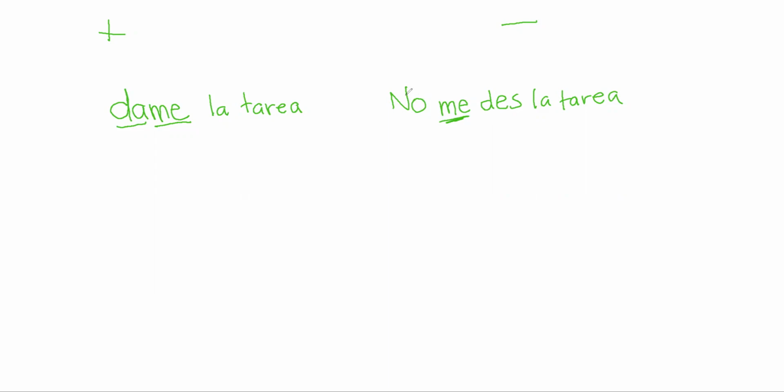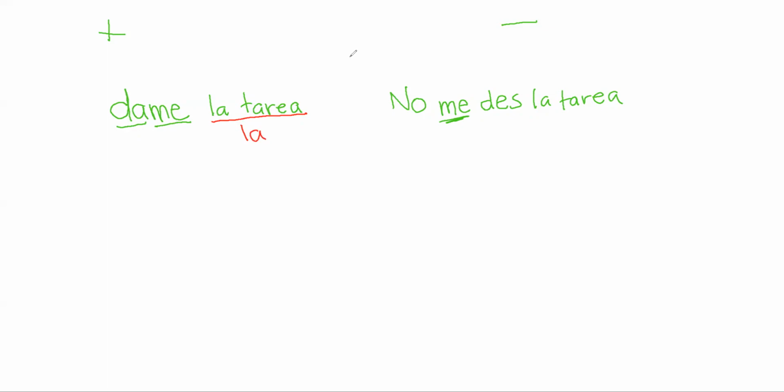If it's a negative command, it's got the no in there, don't do this, the object pronoun absolutely has to go before the conjugated verb. If it's an affirmative command, do this, the object pronoun has to be attached to it. So in this sentence here, we've got la tarea. Now, la tarea can also be replaced. Let's say la tarea was already mentioned, instead of give me the homework, we could replace la tarea with the direct object pronoun la.